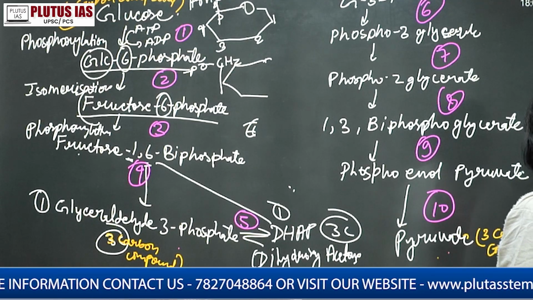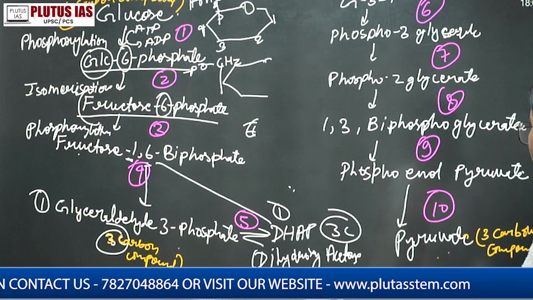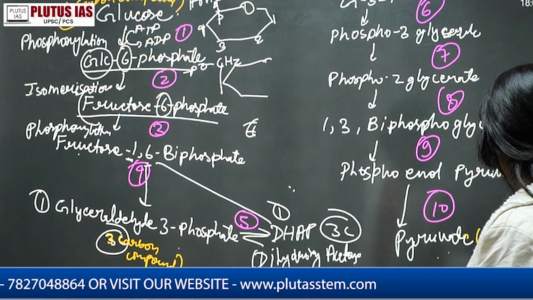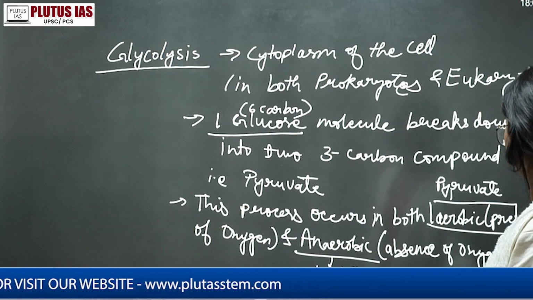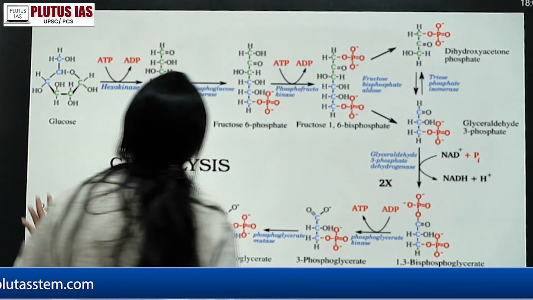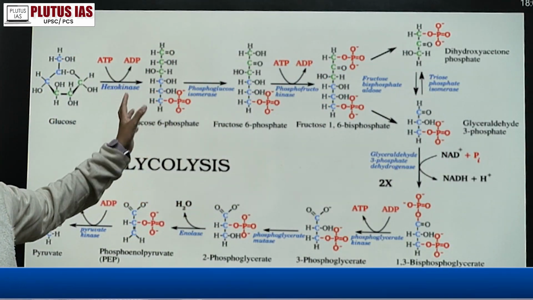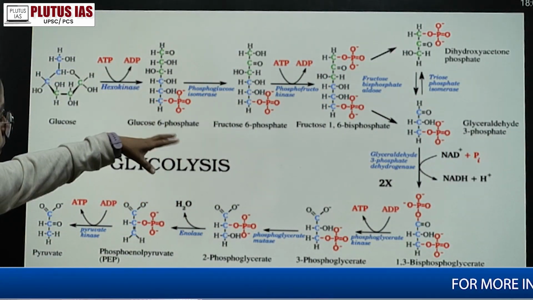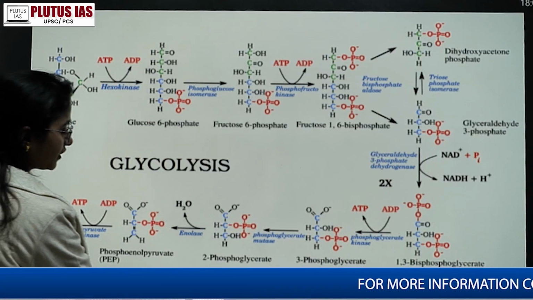Of course, this reaction is actually occurring with the help of so many enzymes, right? To summarize all of this, we can just see it here. Just a minute guys. This is your whole reaction. So we can see that reaction with the help of the chemical compounds also. Okay. So what is the first thing here?